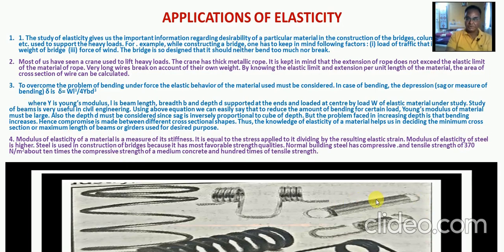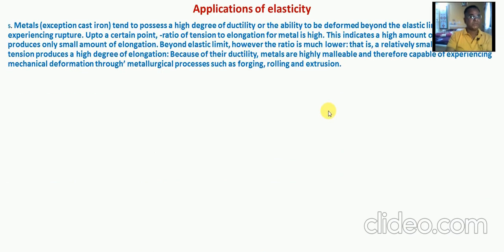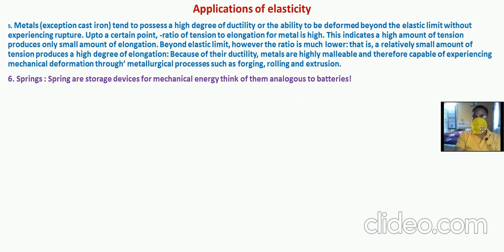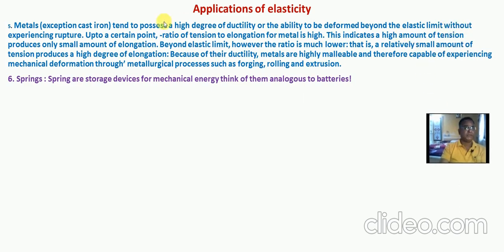Then this diagram shows different types of springs that we use in our daily life. In these applications, metals except cast iron tend to possess a high degree of ductility, or the ability to deform beyond the elastic limit without experiencing rupture. Up to a certain point, the ratio of tension to the elongation for the material is high.